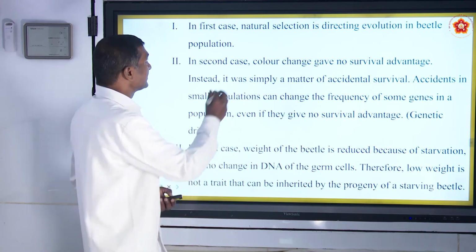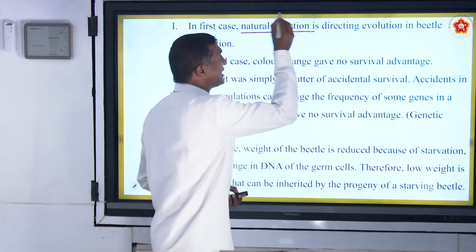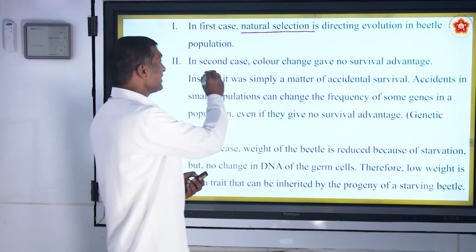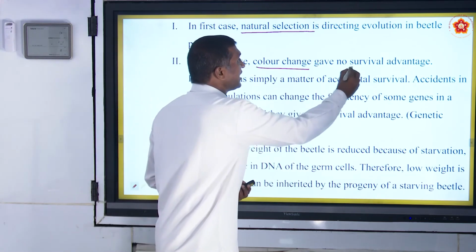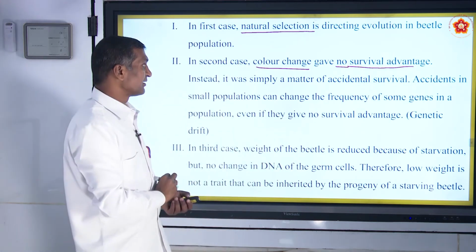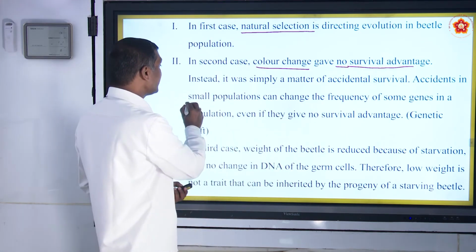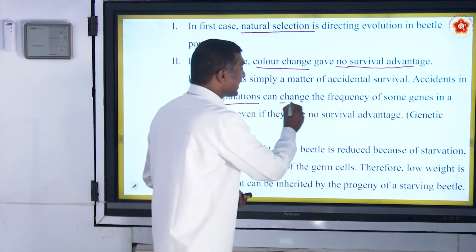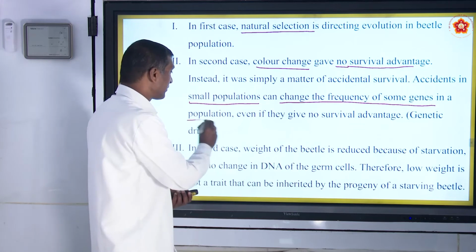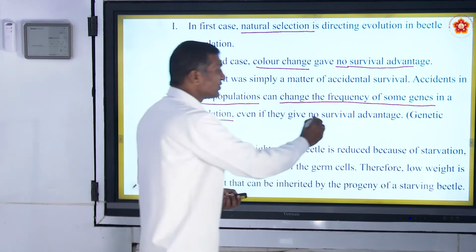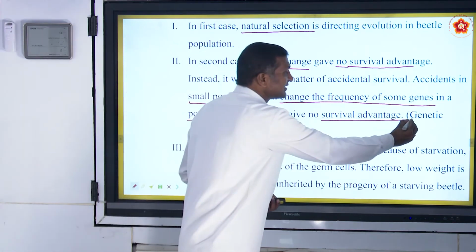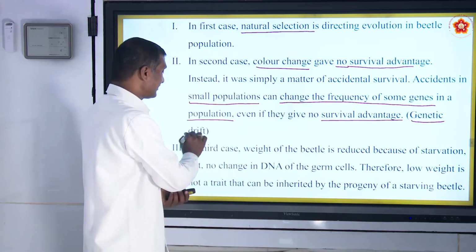So in the first case, natural selection is directing the evolution. In the second case, color change, no survival advantage. Accidents in small populations can change the frequency of some genes in a population, even though there is no survival advantage, which we call genetic drift.